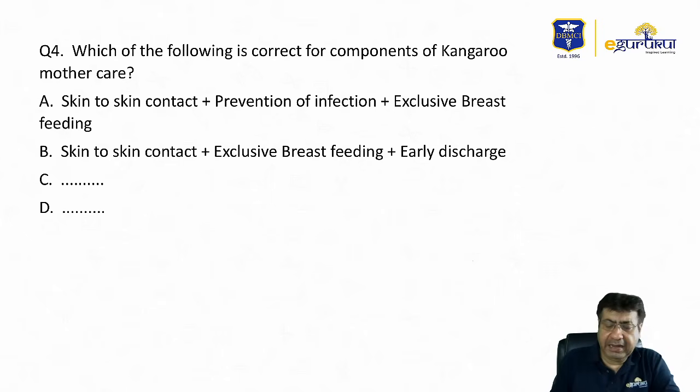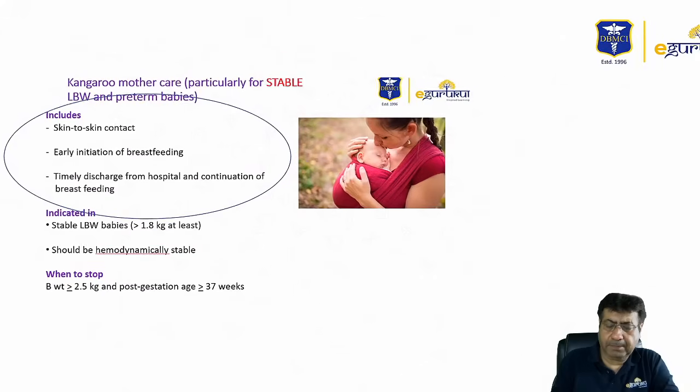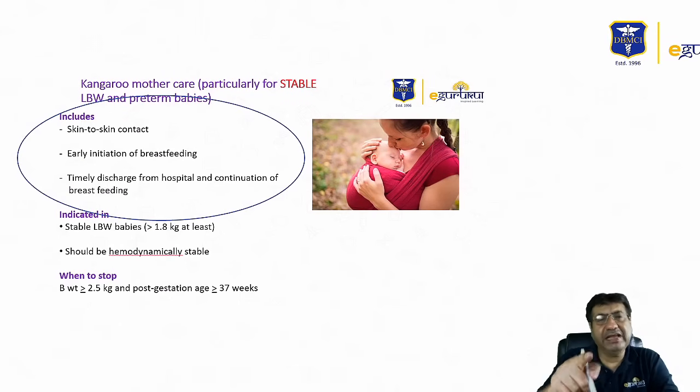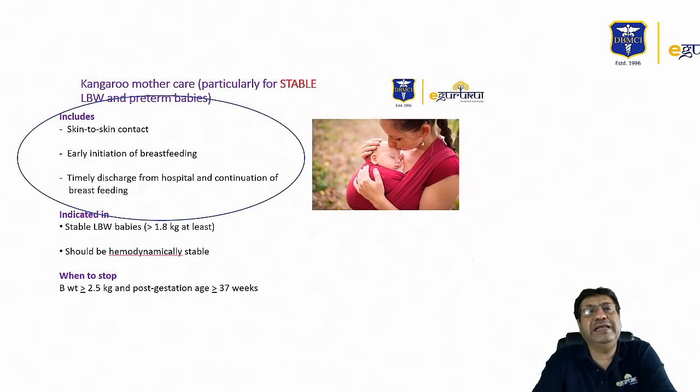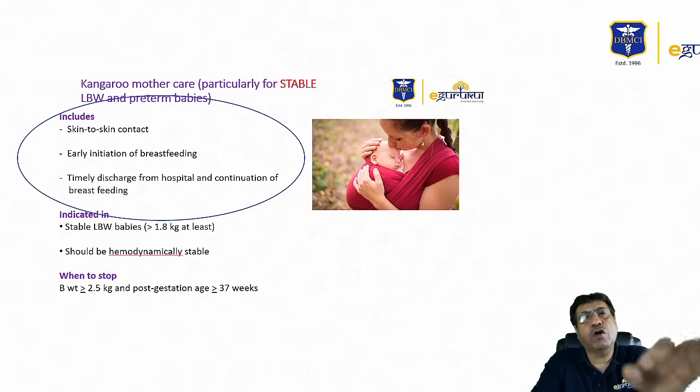But again, in my eGurukul pediatric video, this is a snapshot from that video, we have very clearly defined what is kangaroo mother care and what are its components. Kangaroo care is a standard of care especially for low birth weight babies.